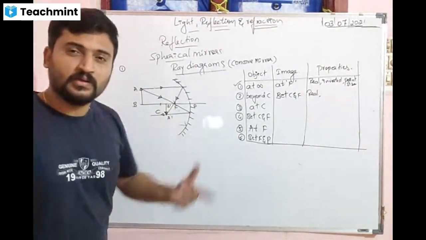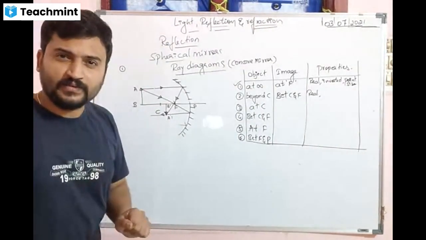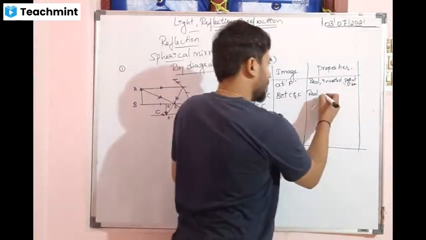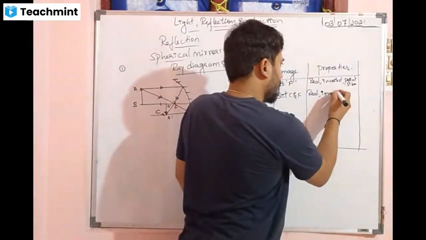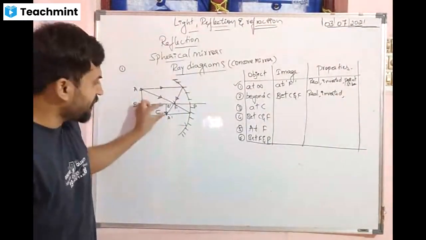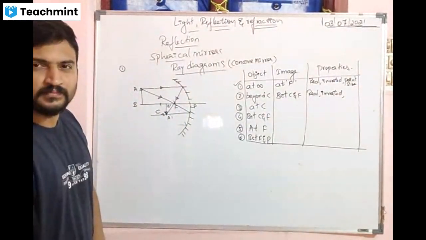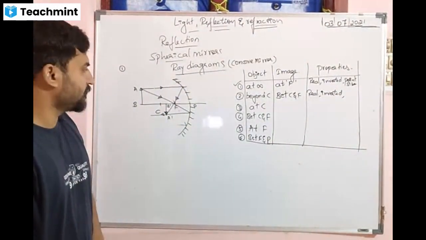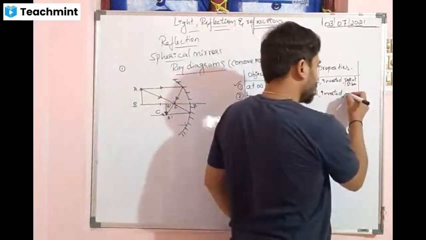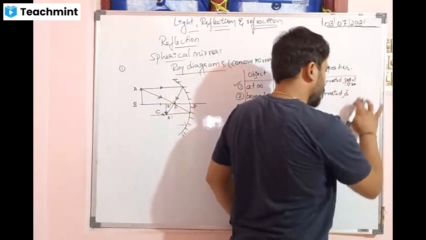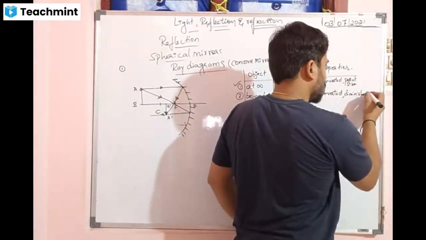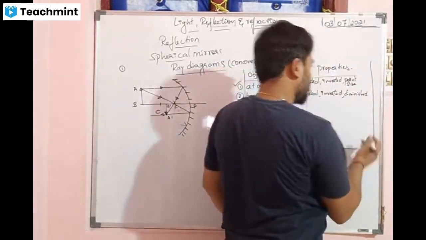Down means erect image or inverted image? Inverted. Now look at the size, which of the two is bigger? Is the object bigger or the image? Object. Means it is a diminished image.